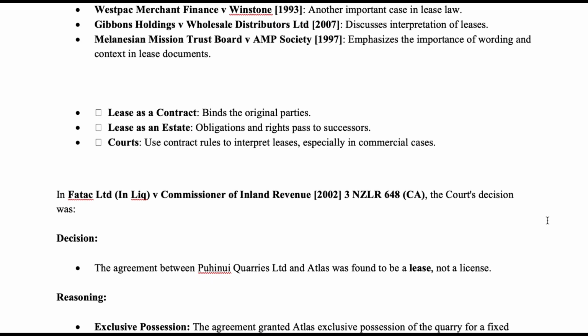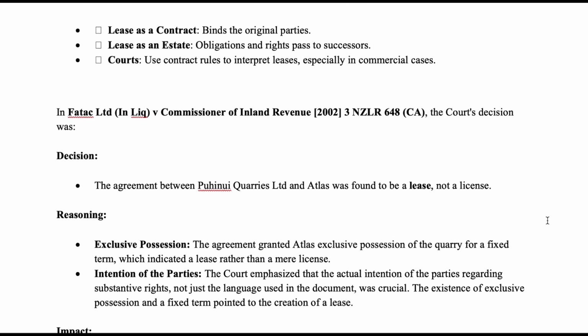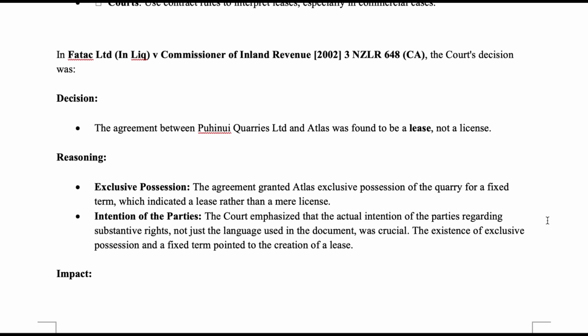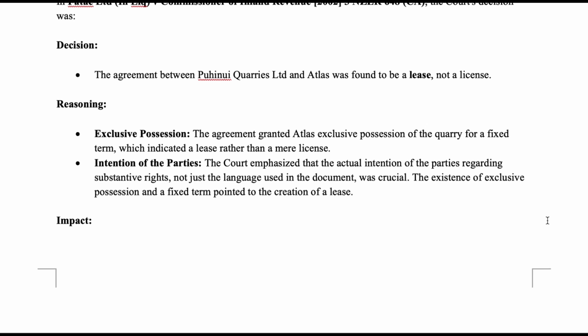A lease as a contract binds the original parties. A lease as an estate: obligations and rights pass to successors. Courts use contract rules to interpret leases, especially in commercial cases. Emphatic Limited v. Commissioner of Inland Revenue, 2002, 3 NZLR 648, CA. The court's decision: the agreement between Puhinui Quarries Limited and Atlas was found to be a lease, not a license.